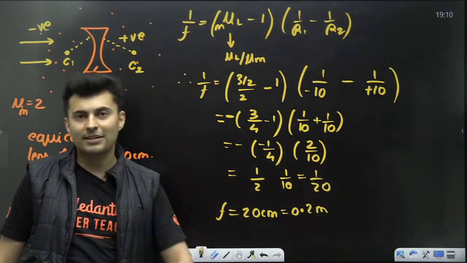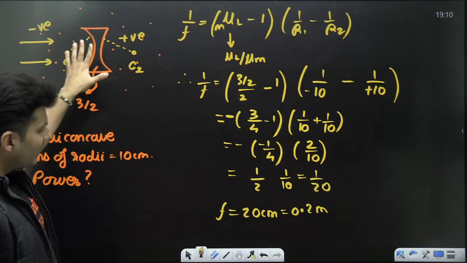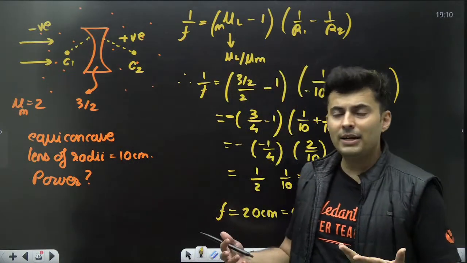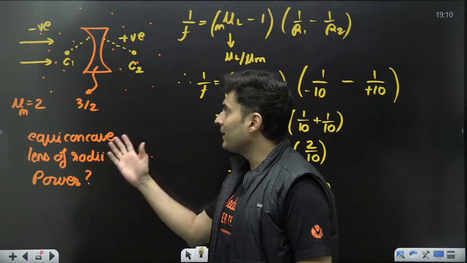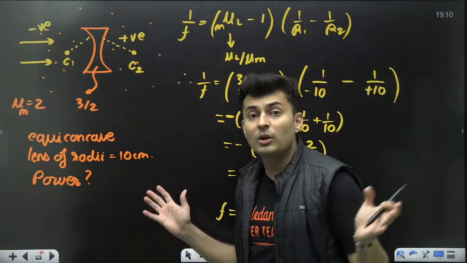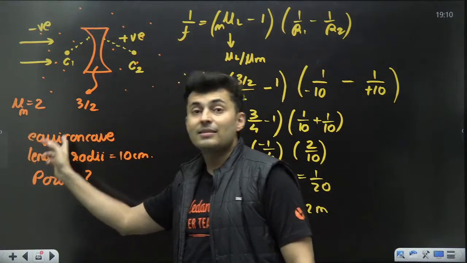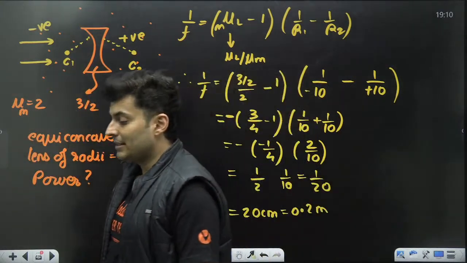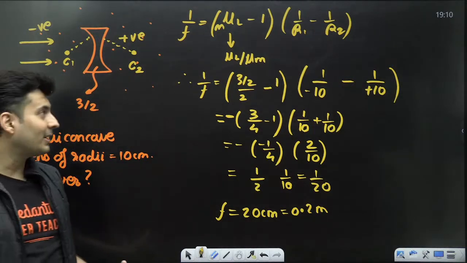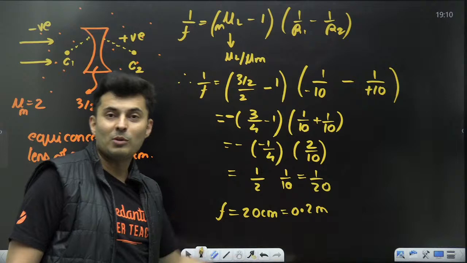Now is the interesting part. The focal length came out to be positive and the lens is concave. Was this okay? It's sounding a little bit weird, right? Sir, the lens is concave and how come the focal length came out to be positive? I thought the focal length would be negative because it is diverging. You know why? Because the outside medium is more refractive than the lens's medium. Yes, it is more refractive, denser. That's the reason why you saw that the focal length came out to be positive.